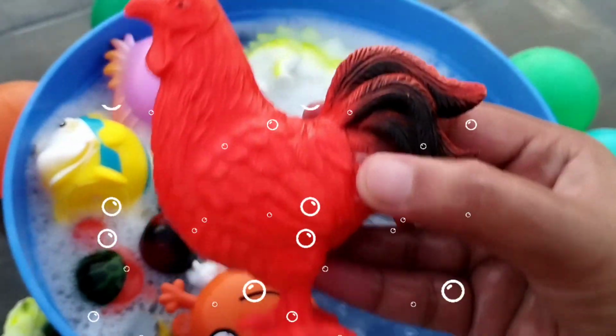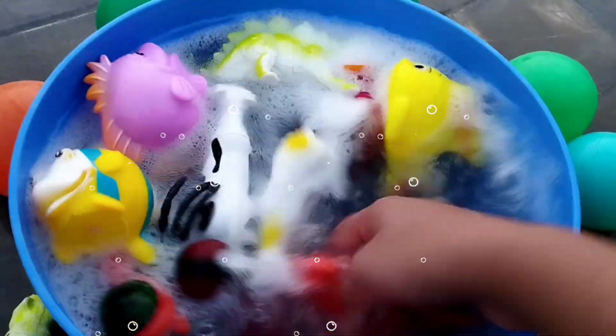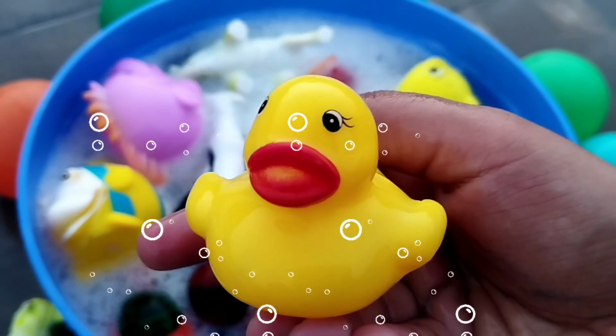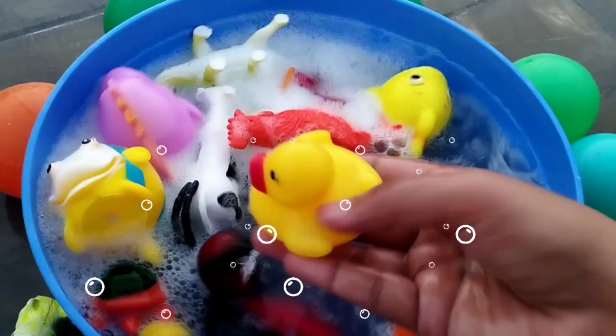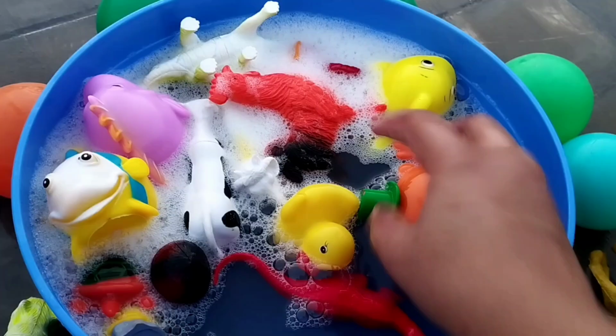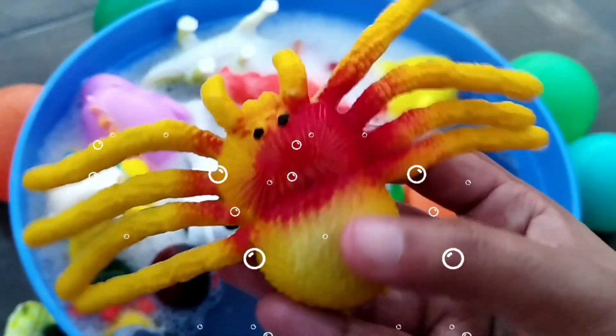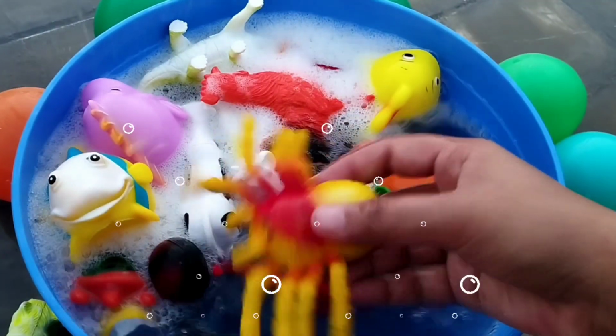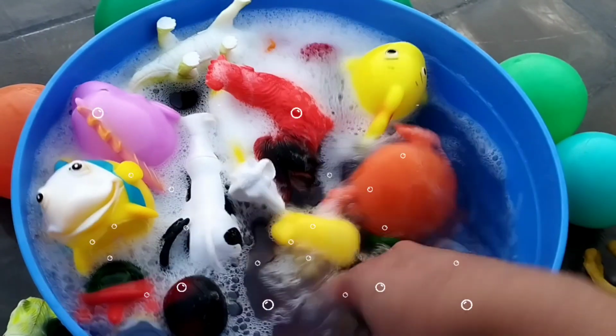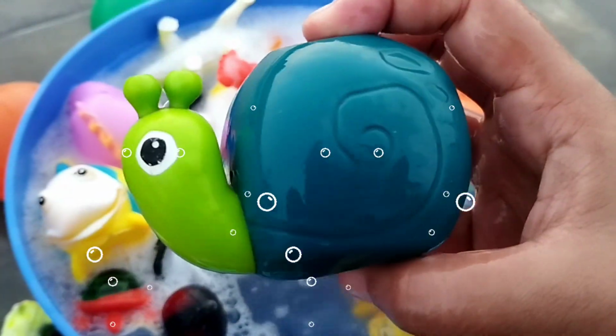This is a fish. The next one is a rooster. This is a rooster. The next one is a duck. This is a duck. The next one is a crab. This is a crab.